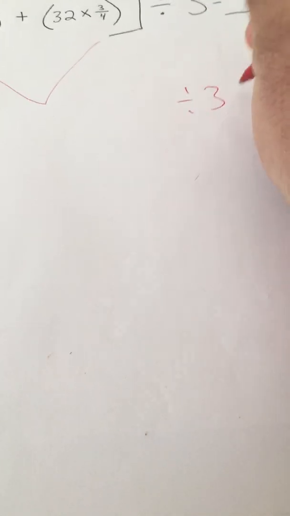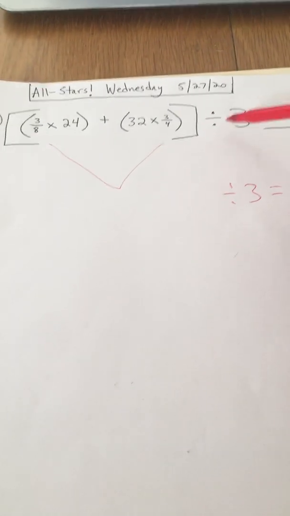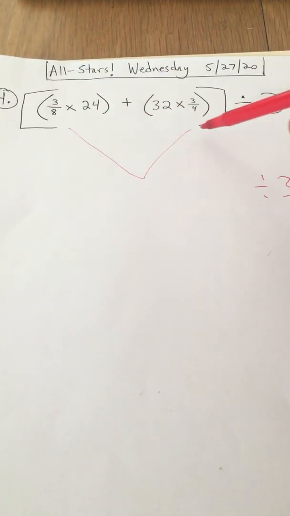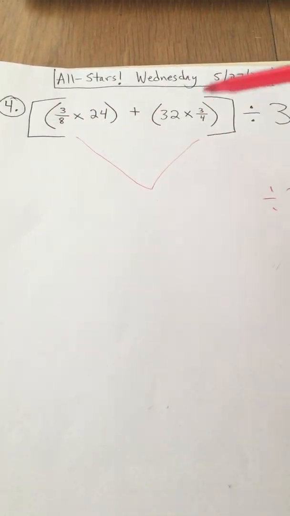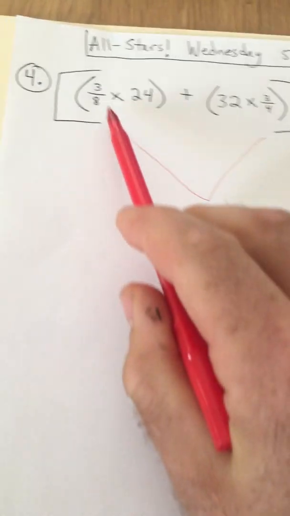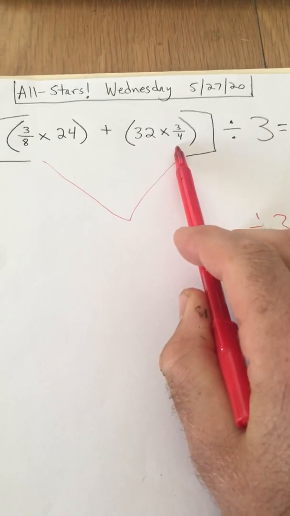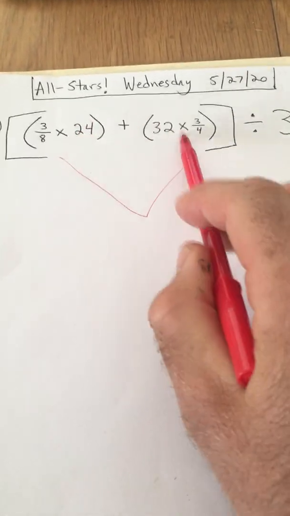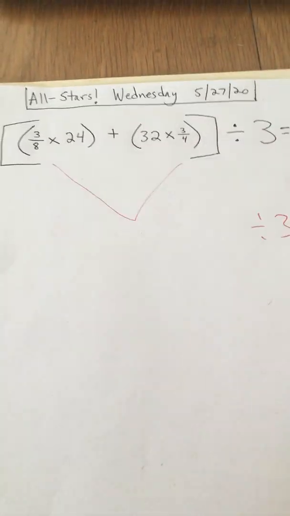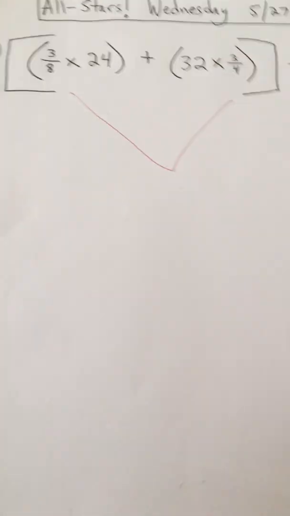to divide by 3. Okay, so we're going to save this until the entire brackets, this whole group of things is done. First we'll solve each parentheses, then we have to add those two answers together before we can divide by 3. Okay, so first let's do 3/8 times 24.